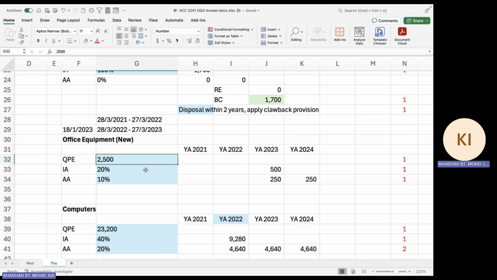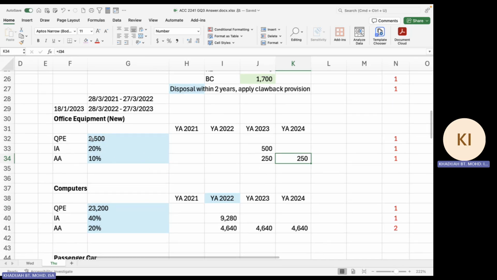SVA is only for cost 2,000 and below. So here is the normal rate, 20 and 10%. Then you claim IA and AA in YA 2023, and AA in 2024. So the marks given are on the cost or the qualifying expenditure.